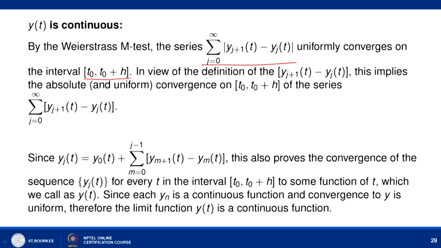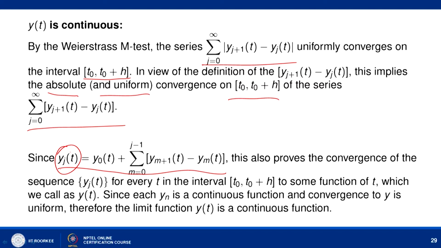This implies that, in view of this definition, the infinite series Σ_{j=0}^∞ (y_{j+1}(t) − y_j(t)) is converging absolutely and uniformly in the interval t₀ to t₀ + h. We already know that y_j(t) is given as this, and this implies that y_j(t) is a continuous function and y_j(t) is converging to y(t), and this convergence is uniform.